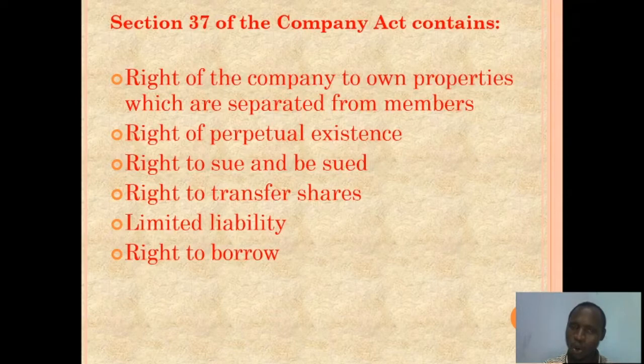It can stand on its own. It can continue to exist whether a member chooses to withdraw or whether a member dies or not. It can continue to exist. So when it comes to acquisition of properties, the company name can be used to acquire properties separate from the members. It's just like the company itself investing. Okay, now we have the right of perpetual existence, which is to say the company can exist irrespective of what happens. Whether a member withdraws or a member dies, the company can continue to exist.